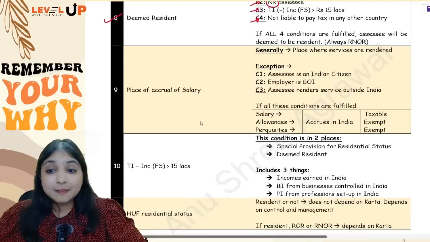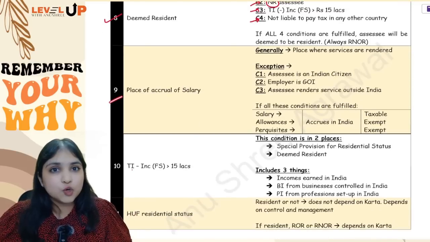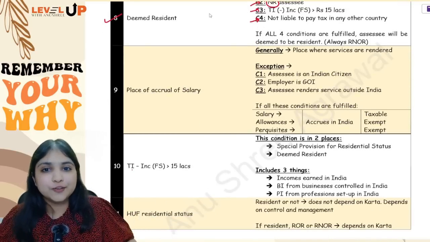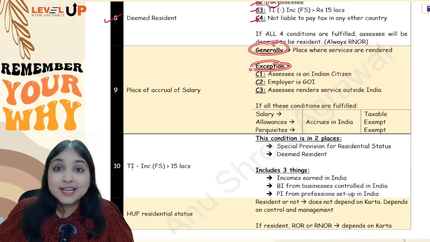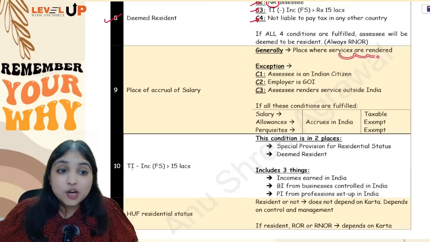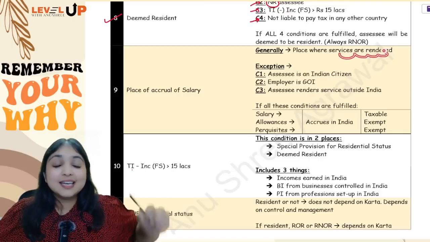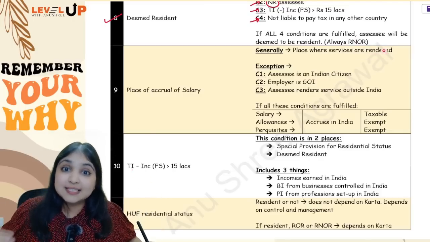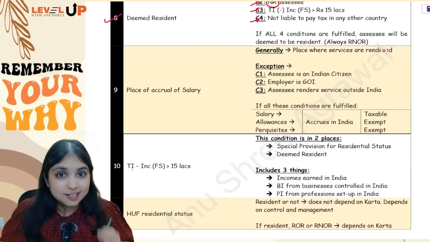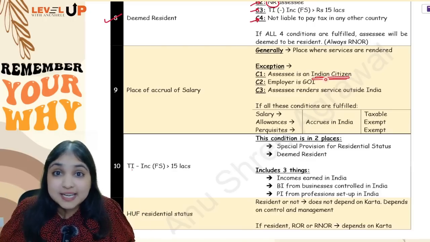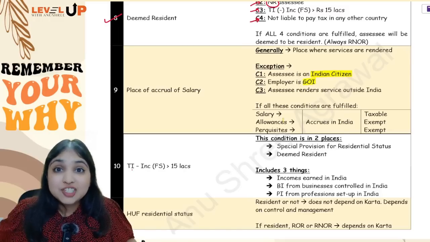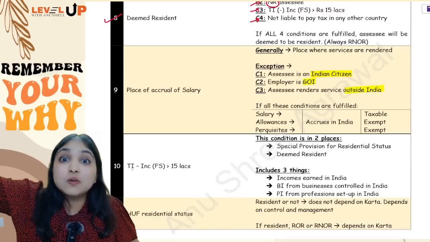Then comes your 9th adjustment, the place of accrual of salary, that is where does your salary income accrue. I have 2 rules over here. I have a general rule and I have an exceptional rule. The general rule is that salary income accrues in the place where assessee is rendering services. But there is an exception. In that exception, there are 3 conditions. Condition 1, assessee must be an Indian citizen. Condition 2, employer should be government of India. And condition 3, assessee is rendering services outside India.